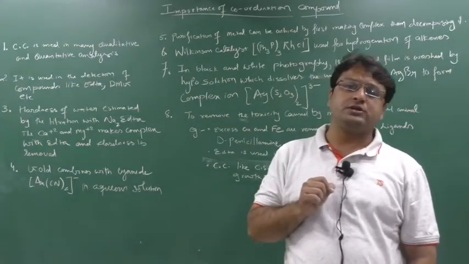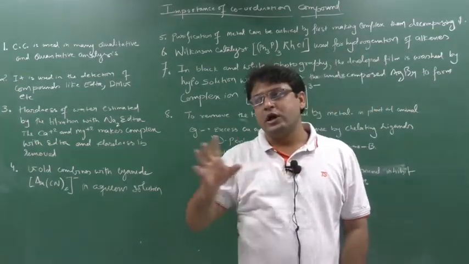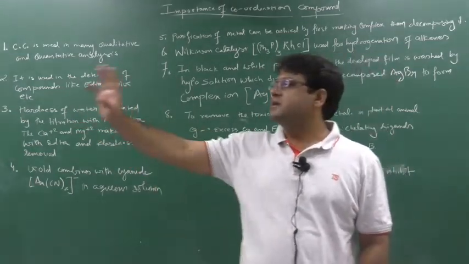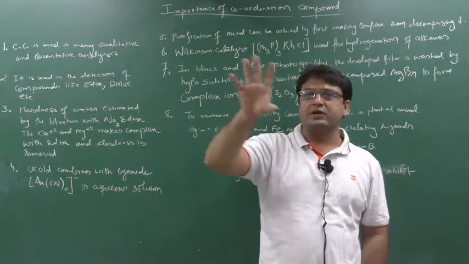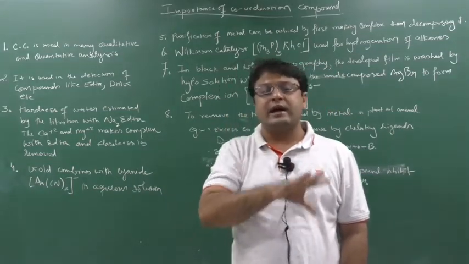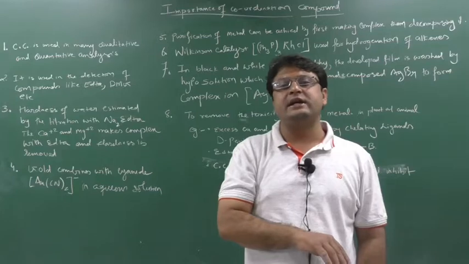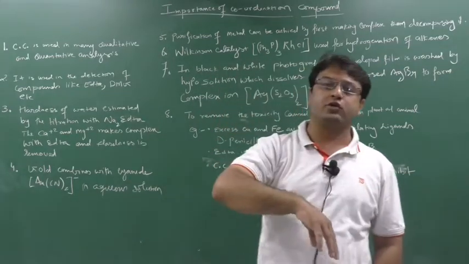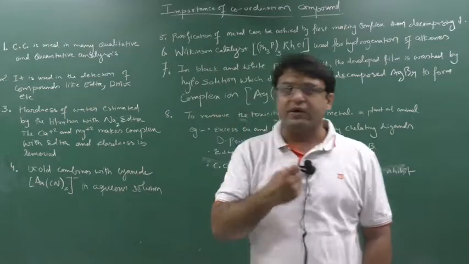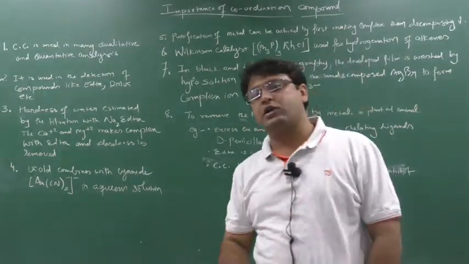Mond carbonyl process. The Mond carbonyl process says you take certain metals which are impure. First they are converted into their complex compounds like carbonyls, and then the carbonyls are decomposed. When the carbonyls get decomposed, you again get nickel and carbon monoxide, but now the nickel you get after decomposition is pure. So this is one process, called the Mond carbonyl process.